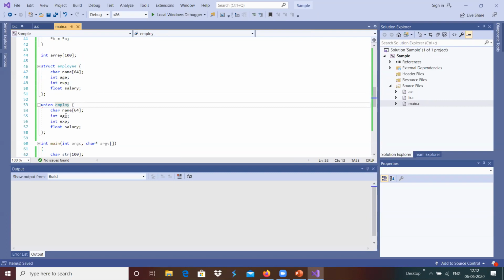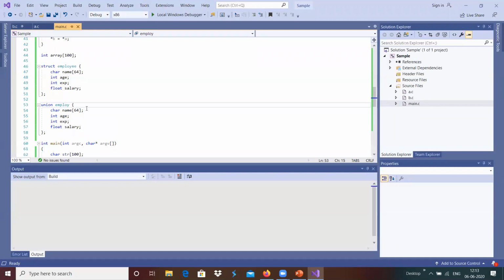Yeah, we can define the structure and union in a similar way to this. In a structure, each and every element is active, whereas in a union only one of the elements is active. For example, the memory allocated in a union is equal to the maximum size of any particular element, which is basically the biggest element size.